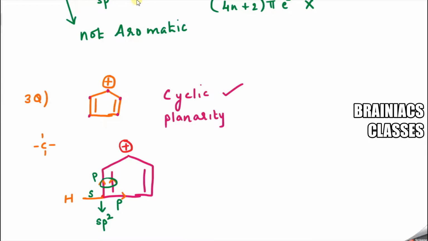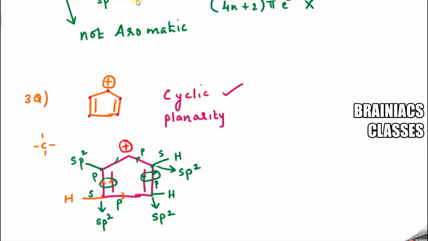sp2. Now we know this part is similar to the left hand side, so I can say this is also sp2. Correct? Now coming to this part, again similar, one valency going here, one valency going here, another valency going here. So the fourth valency is a hydrogen atom. So if I put S, this is P, and together taking this one P, this hybridization is sp2. If that is sp2, this should also be sp2.